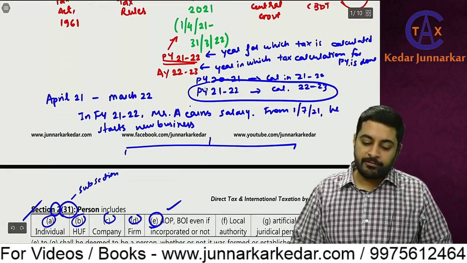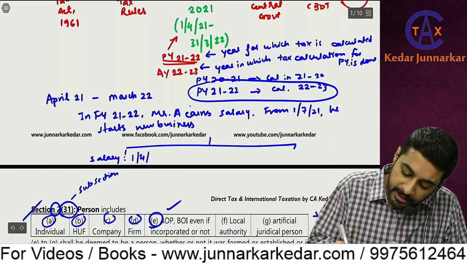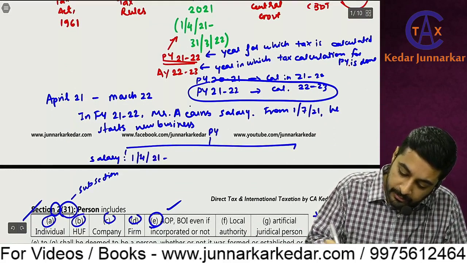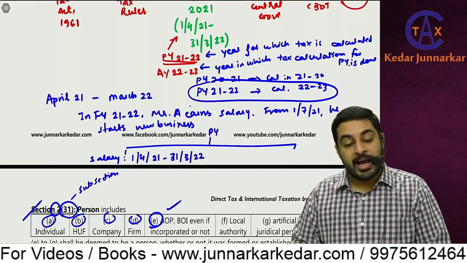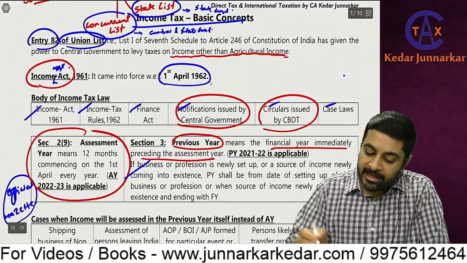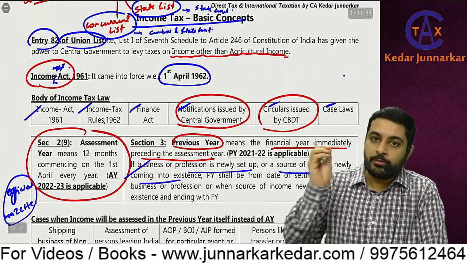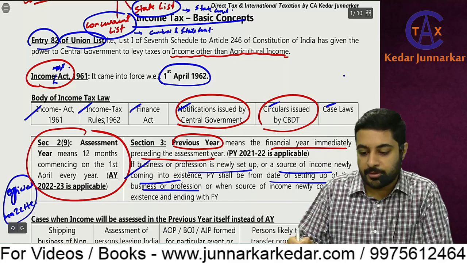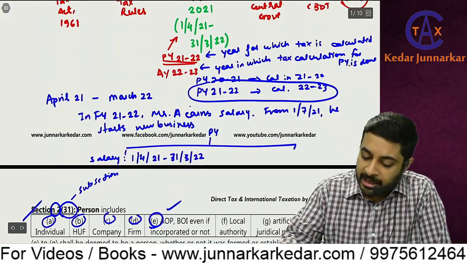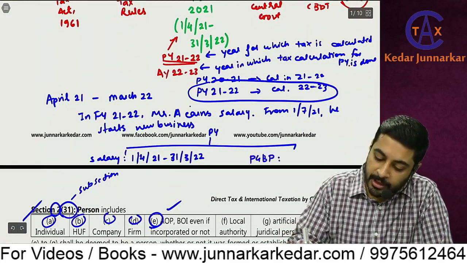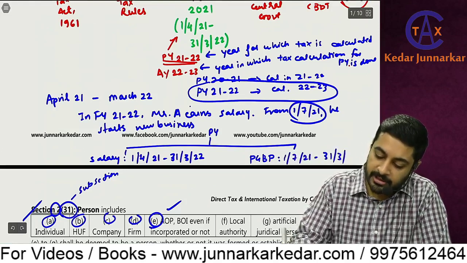For salary, he is earning salary from April, so for salary, previous year will be from 1/4/21 to 31st March 22. But for business, it is a newly set up business or profession, or a source of income newly coming into existence. So PY shall be from the date of setting up the business or profession and ending with the FY. So PY for that business income, for PGBP, would start from the date on which it is set up, 1/7/21 to 31st March 22.